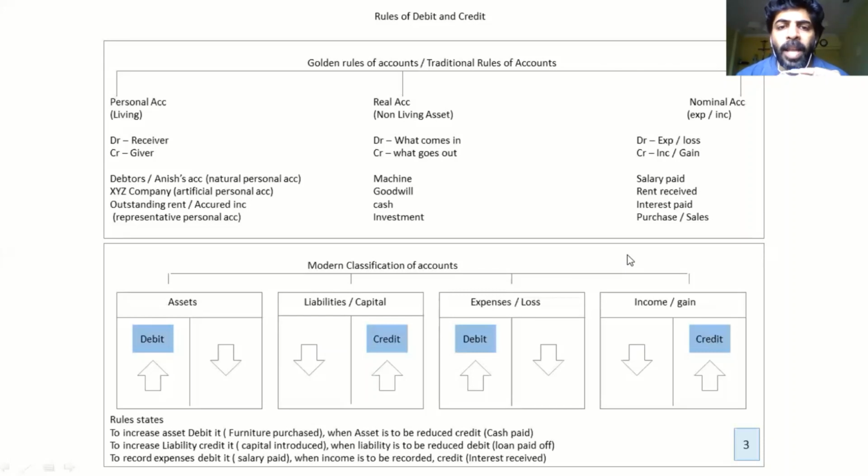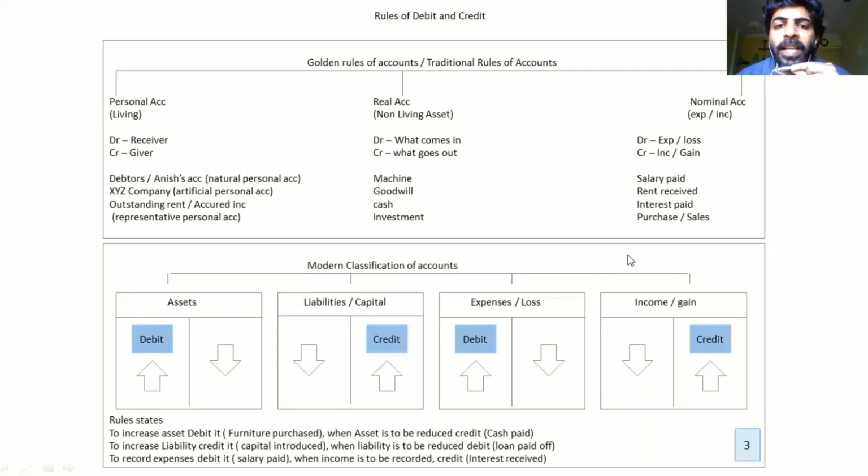Liabilities. Liabilities carry an exactly opposite balance of an asset. The liability carries a credit balance. So anytime you take a loan, the loan has to be credited because loan is a liability. But when you take a loan, what happens? Cash increases, asset increases, so the asset has to be debited. That is, cash has to be debited. Same thing, if a liability has been paid off, you have a creditor and you're paying him off. What you're supposed to do then? You're supposed to debit the creditor. That's how you reduce it.